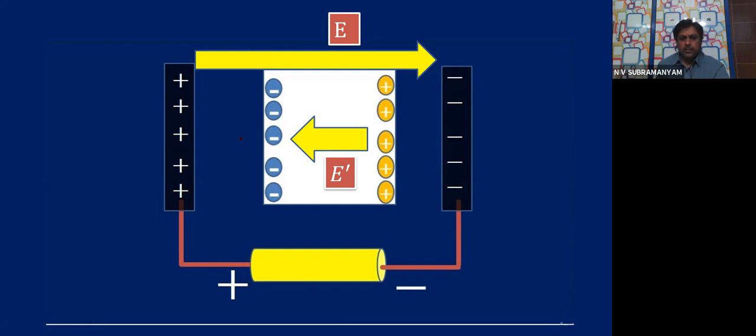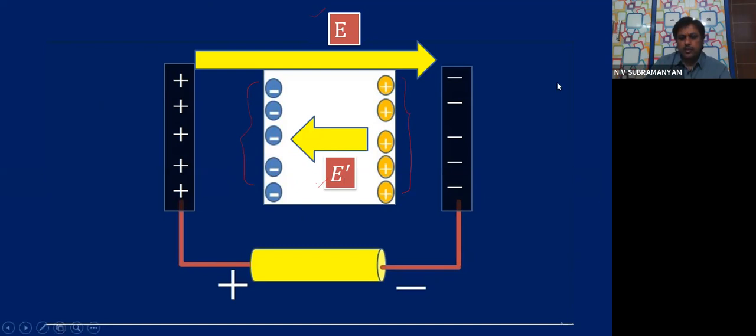This side became completely negatively charged because the negative charges were pulled by the positive, and this has become positive. Okay, that can be easily understood. So in steady state, one electric field E dash has been created, which is opposite to the field E, equal and opposite. You know, whenever electric fields are equal and opposite, they are vectors, so they will get cancelled.